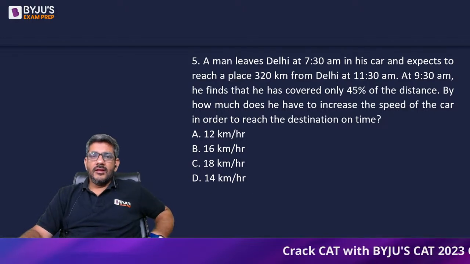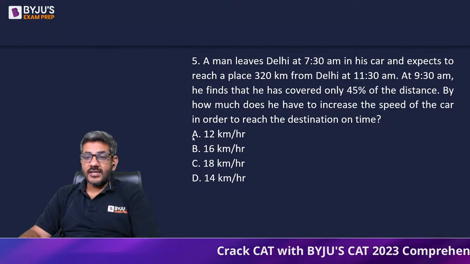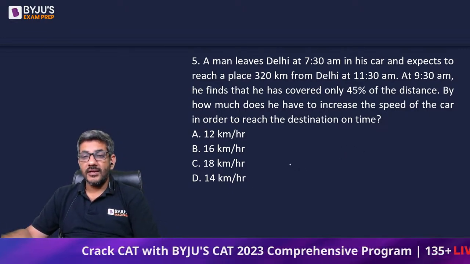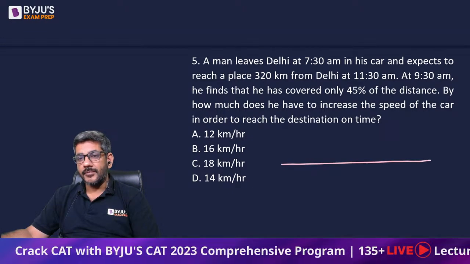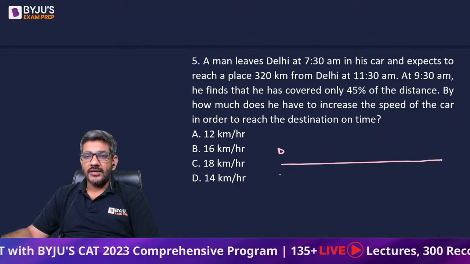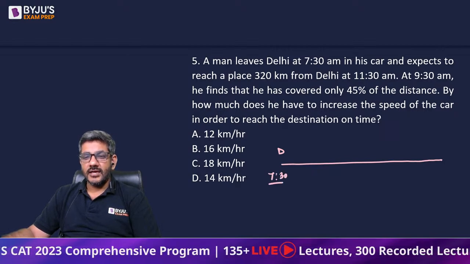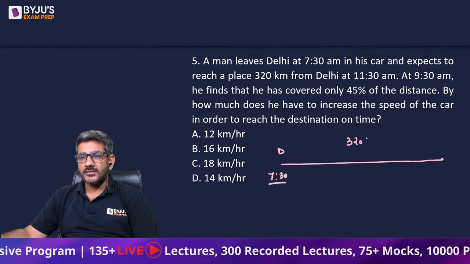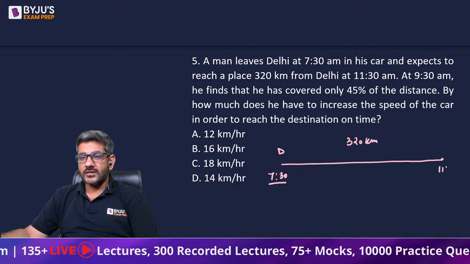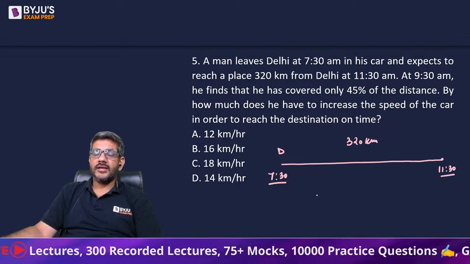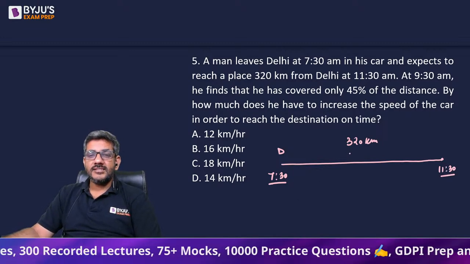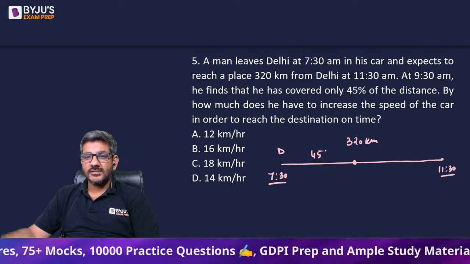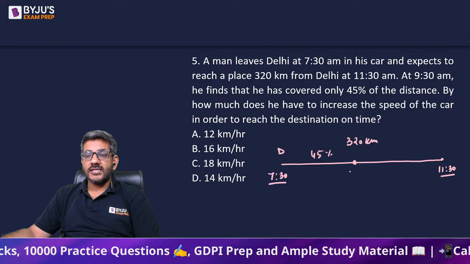चलिए करते हैं फिर. A man leaves Delhi at 7:30 a.m. in his car and expects to reach a place 320 km from Delhi at 11:30 a.m. So he leaves from Delhi at 7:30 a.m. and reaches this place which is 320 kilometers away, and he wants to reach here at 11:30 a.m. ठीक है? At 9:30 a.m. he finds that he has covered only 45% of the distance. So this is 45% of the distance. He has covered this distance by 9:30.